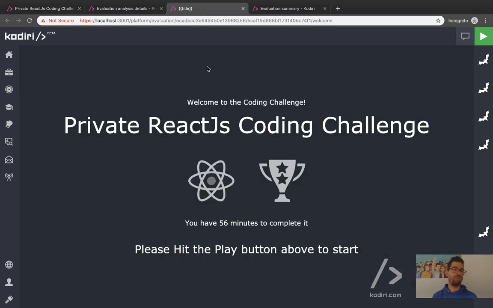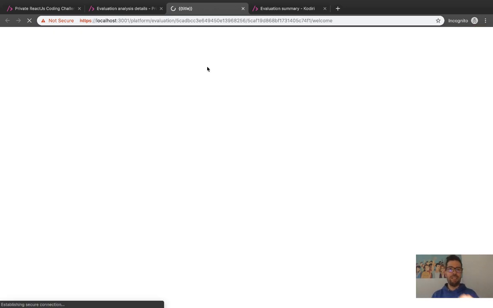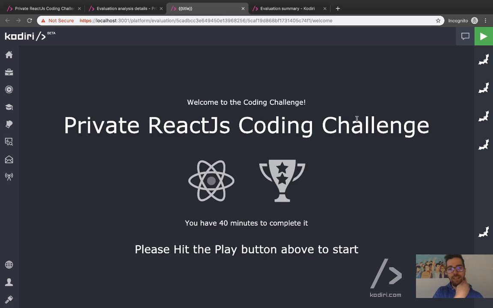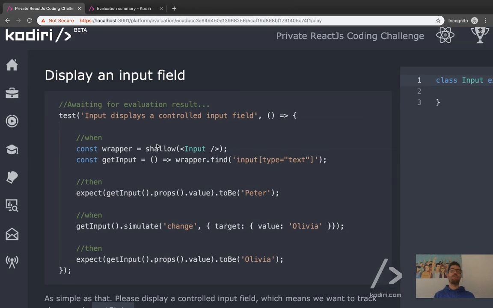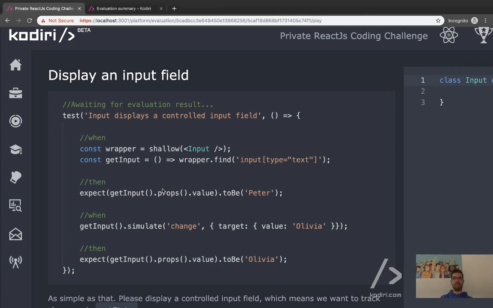Now, let's focus on the next 44 minutes on the intermediates. I'd like to do, let's see if we can do 3 questions, at least 40 minutes, fair enough. So, question number 1, display an input field. I love that. We start talking about complex forms, right? You want to sign up in a platform, first name, last name, email, the classic form, right? How to deal with that.